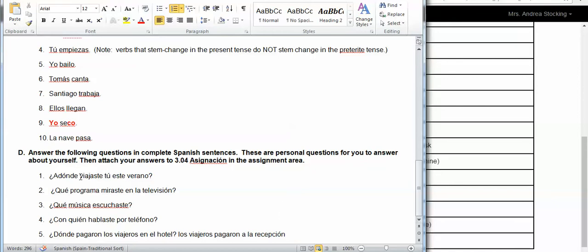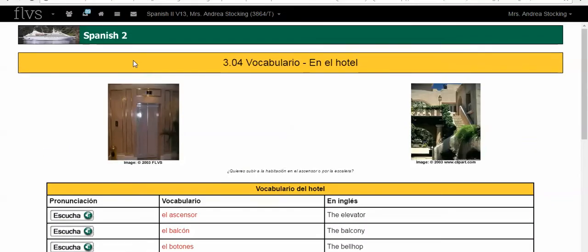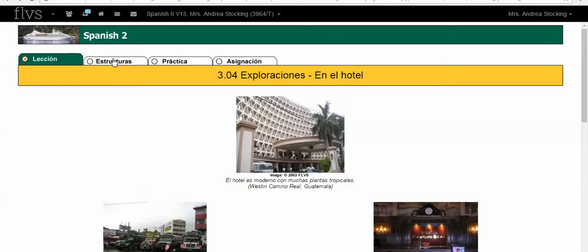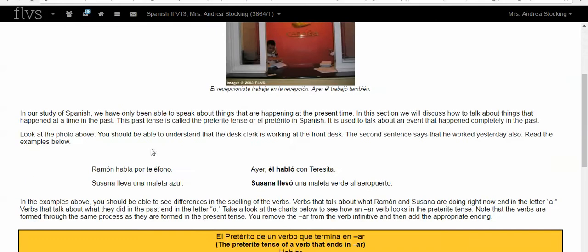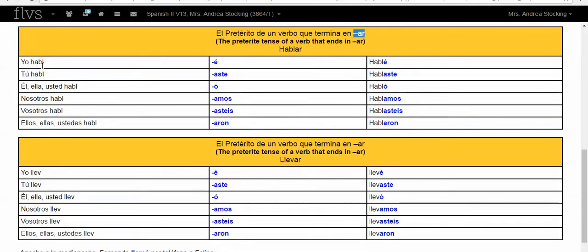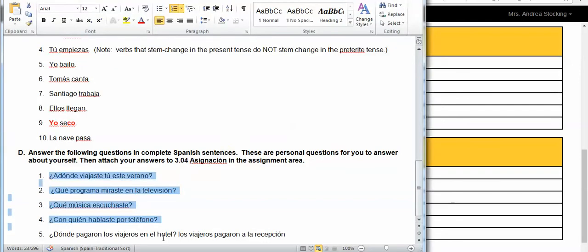The main thing I want you to know is that questions 1 through 4 are all asked in the tú form, so you need to answer in the yo form. So I'm going to go back to lesson 3.04 Estructuras. This is where I learn how to conjugate AR verbs in the preterite. So check it out. If I want to say the verb hablar in the preterite yo form, I would take off the AR and I would add this E with an accent mark and it would become yo hablé. So all I want to do is copy and paste this E with an accent mark. That's what I need for all of these.